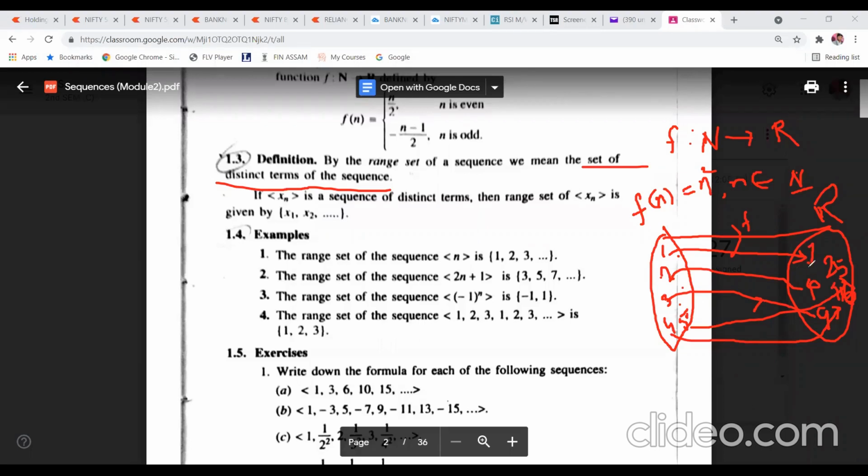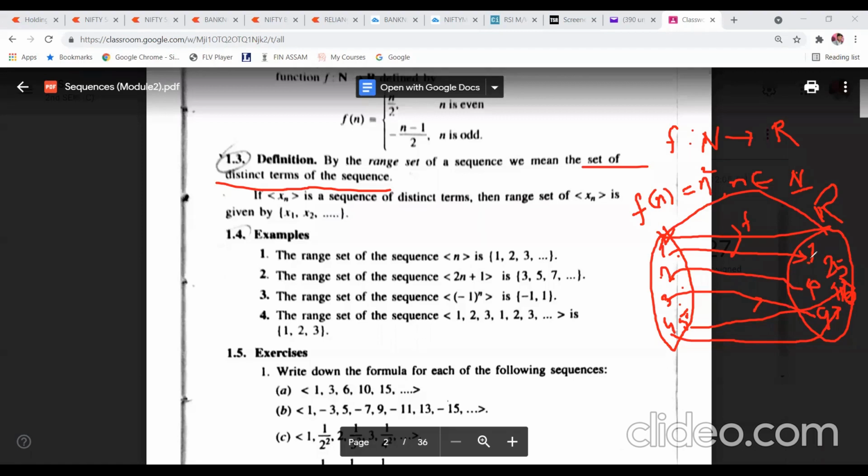Now see here, these numbers are mapping to particular numbers. But there are still many numbers in the second set which do not have any pre-image in the first set. So that set of numbers you can't consider in the range. Which numbers can you consider in the range?